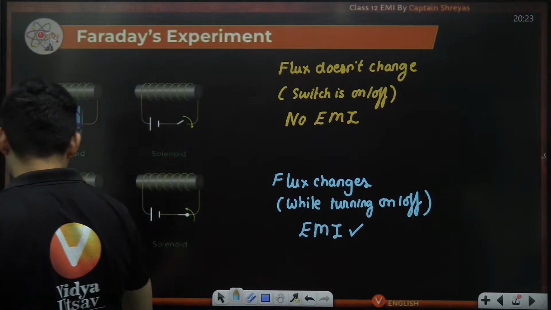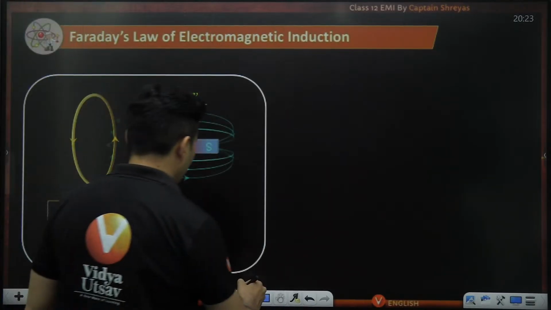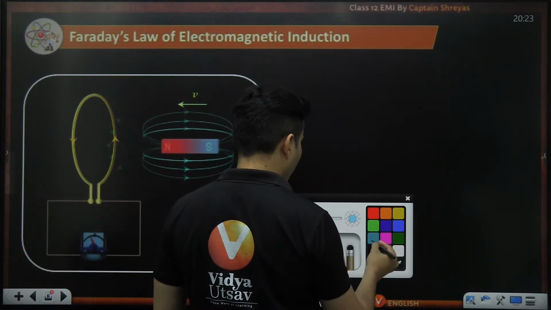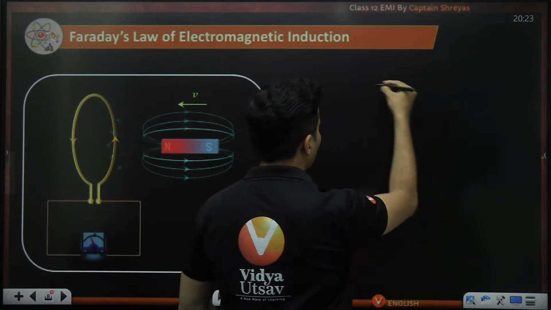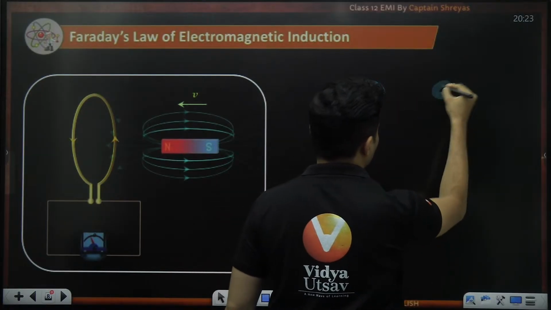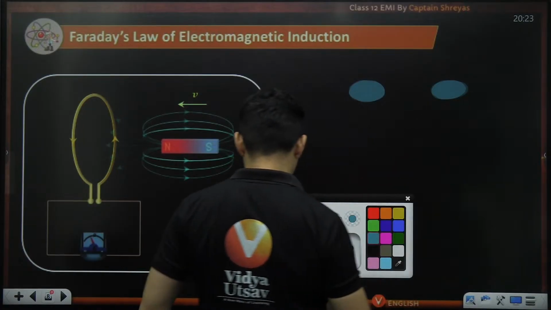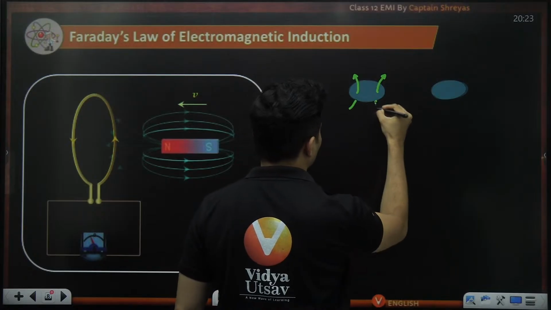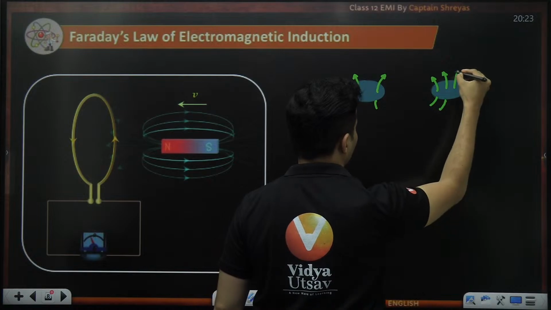Okay, awesome. Now let's formally define it over here, and let's write things down. So let's say, for example, we have this particular area in which I figure out that there was some flux before versus now there is some changed amount of flux.